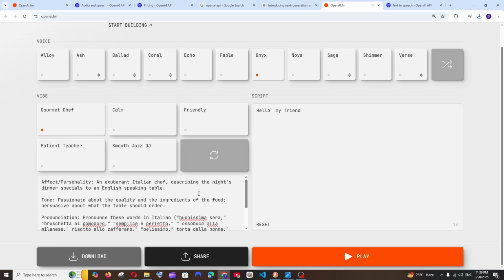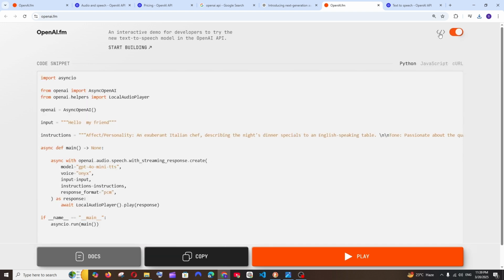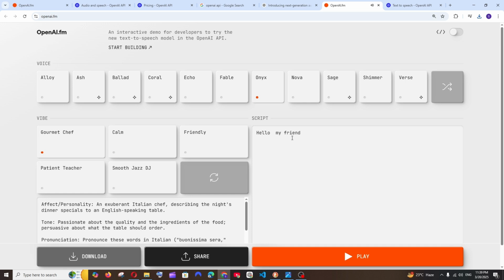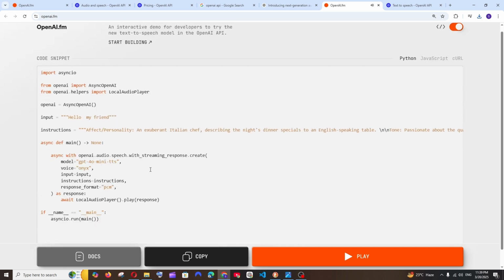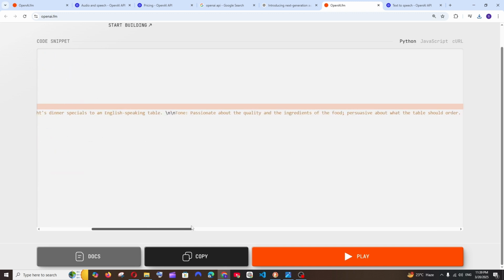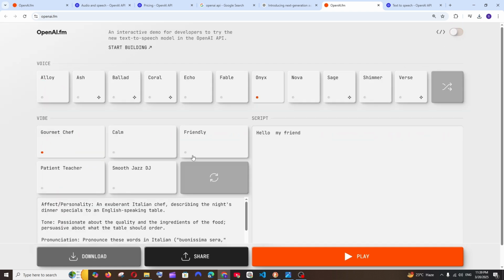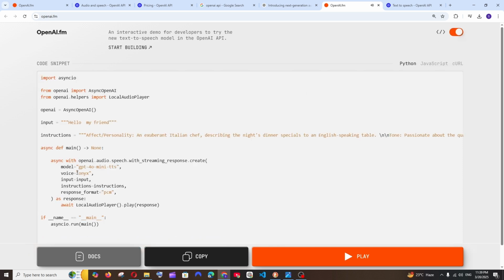And another great thing is here at the top you are having this particular toggle, right? And this is not some dark mode, light mode changer. That's the reason why they are having this code icon. So if we enable this, the voice thing will be converted into code. As you can see here, the entire instructions is given this way. We're having an entire line. This instructions is this instructions over here. And for this, as usual, we are using the